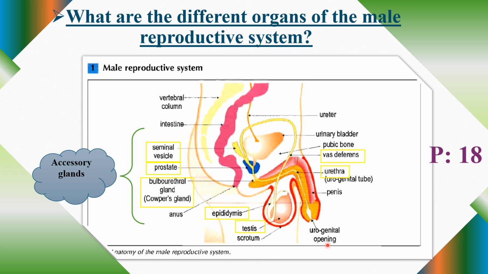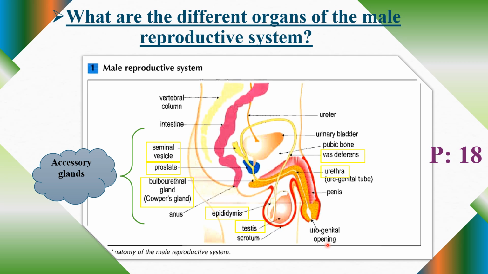This will be different from the female. The female has two different openings, one for reproduction and one for the urine. So this is one difference between the male and the female. So the urethra and the urogenital opening are common between the urinary and the reproductive system.